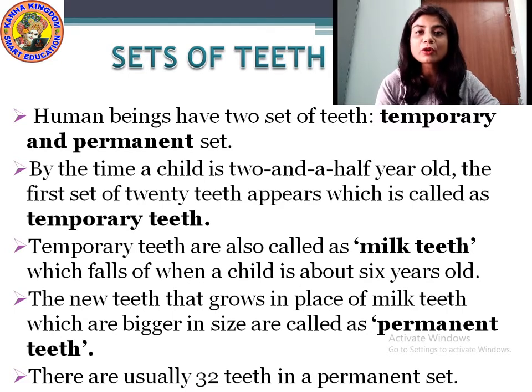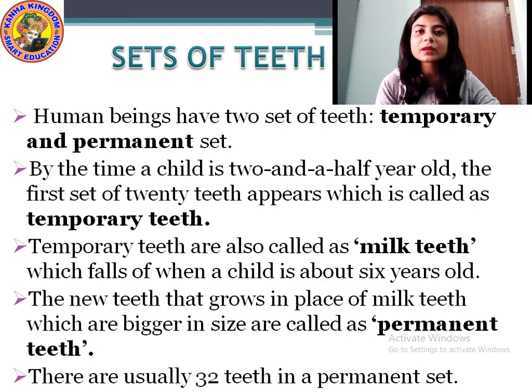When we grow from 2 years old to 5 to 6 years old, the milk teeth fall off, and in place of those milk teeth, the permanent teeth grow.